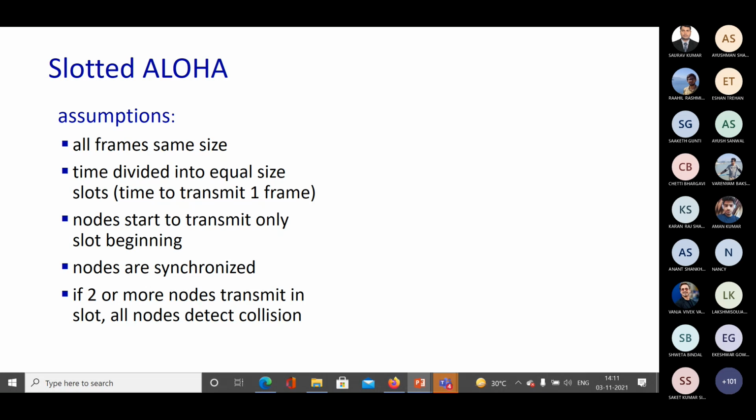Now, what would happen if two or more nodes try to transmit their frames at the same time, in the same time slot? Then of course there will be a collision, and the nodes will be able to detect that there is a collision.